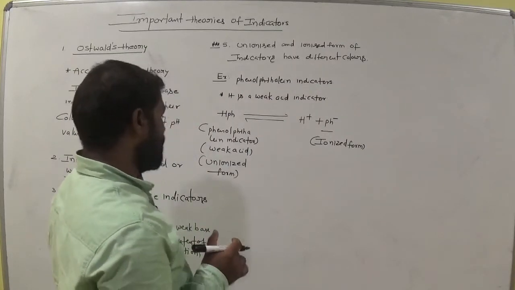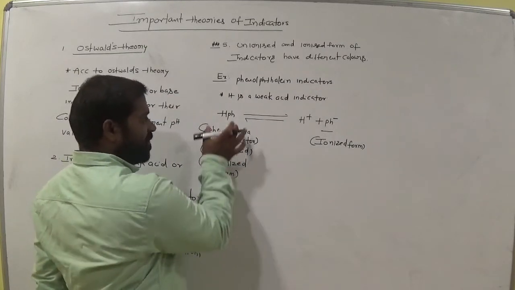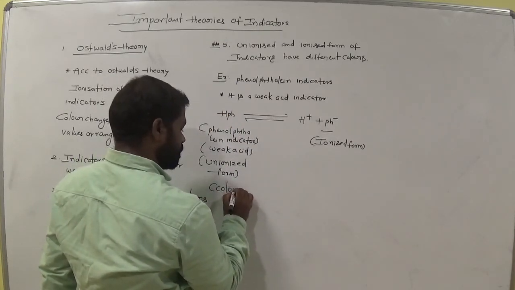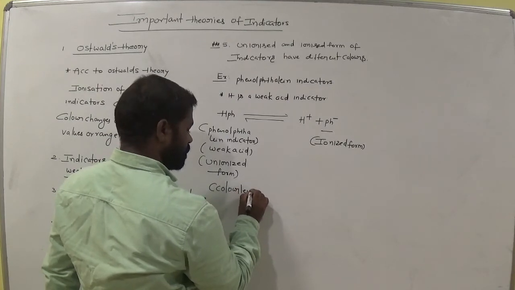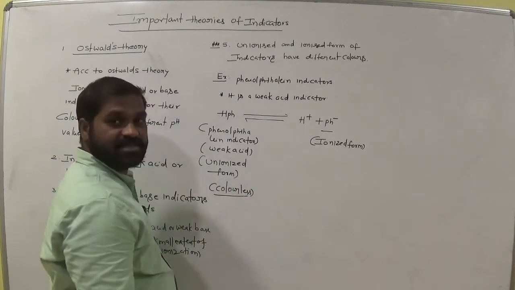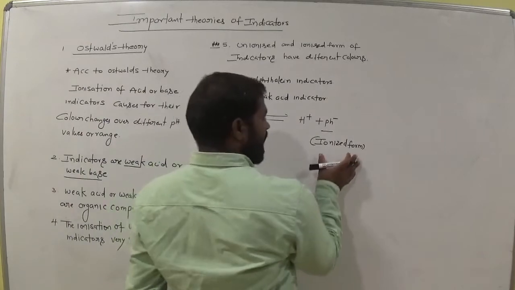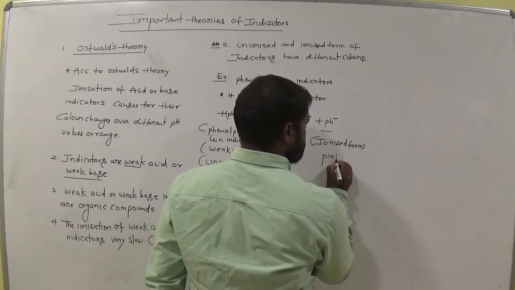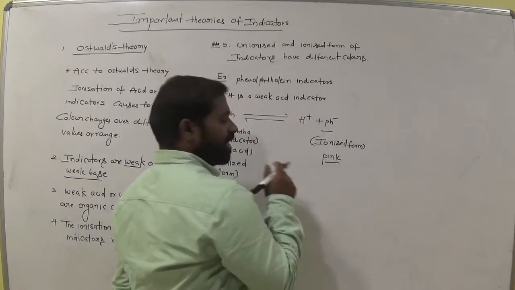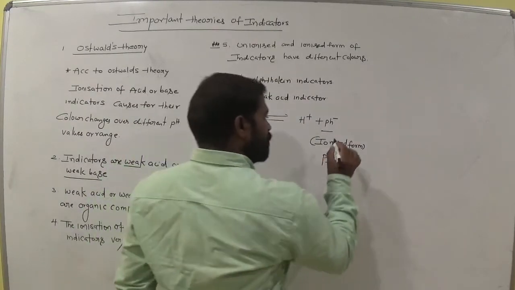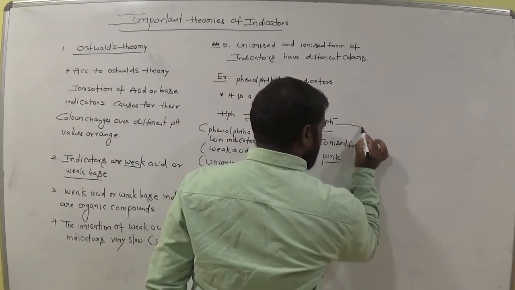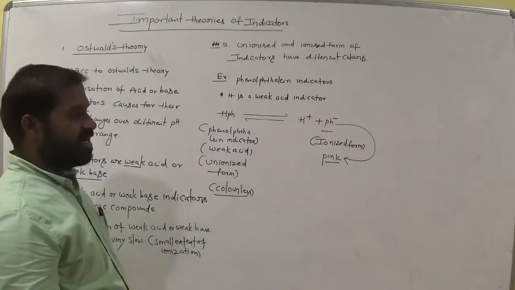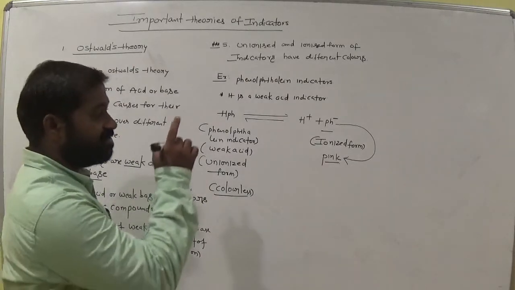Now, this unionized form of the indicator is colorless. And this ionized form is pink. The pink color is due to this Ph minus ion, the phenolphthalein ion.